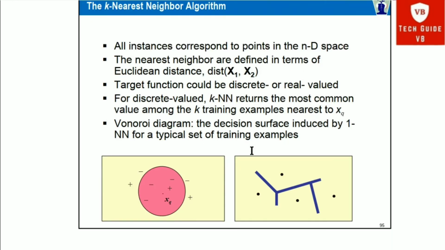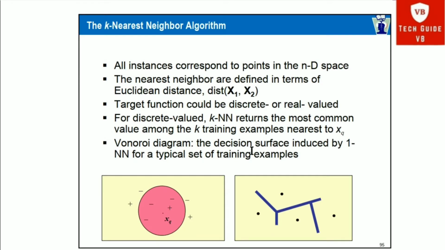The k nearest neighbor algorithm is a very popular, well-known and powerful algorithm for lazy learners. All instances correspond to points in the n-dimensional space. The nearest neighbors are defined in terms of Euclidean distance, that is the distance between x1 and x2. So the distance between every two points is measured, and the nearest neighboring points are found in the k nearest neighbor algorithm.